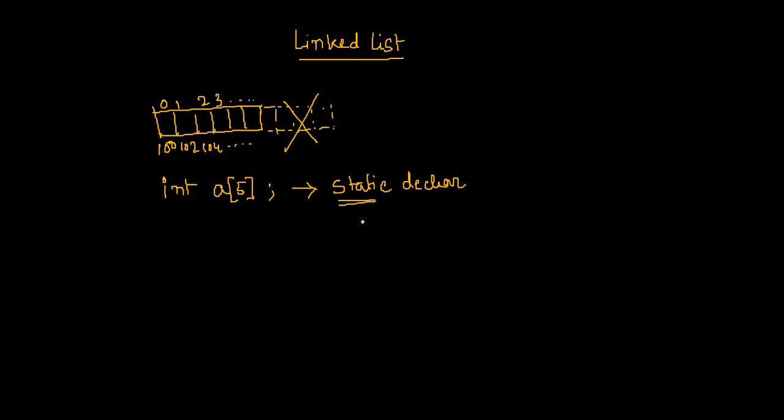Then, if you find that okay, these 5 locations are not even needed, maybe 2 locations are sufficient, just cutting down the other locations is again not possible. All of these limitations actually motivated us to go for what we have seen, dynamic memory allocation, that we have seen in the last class.